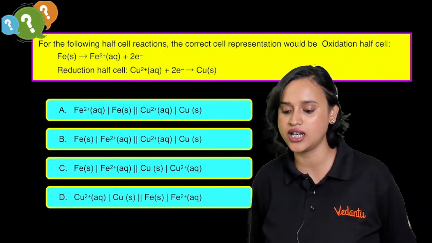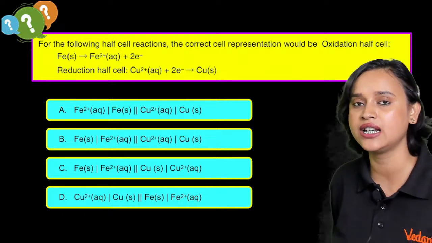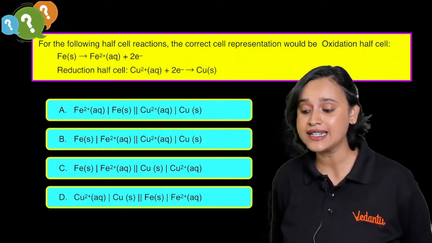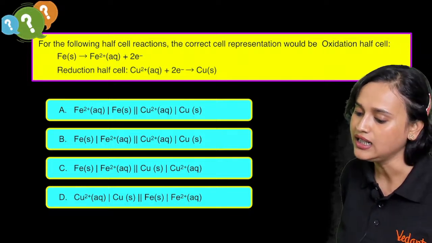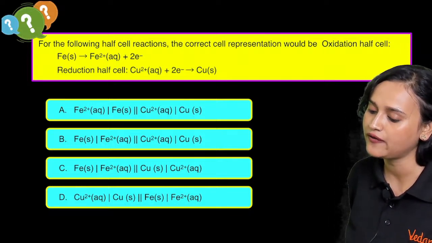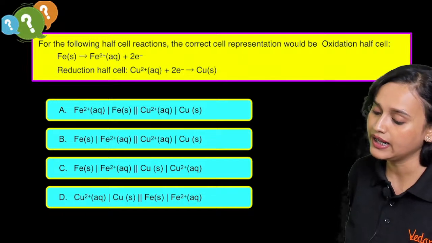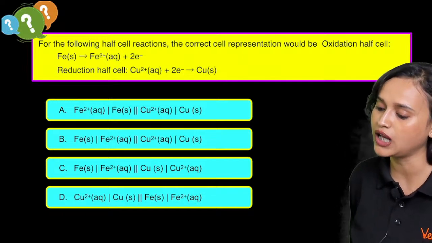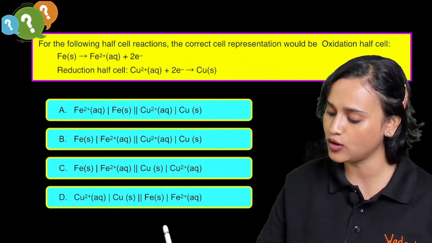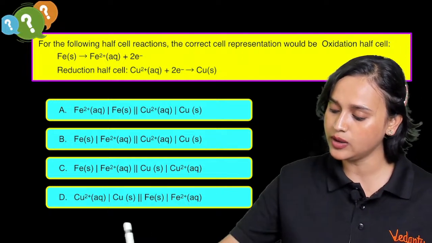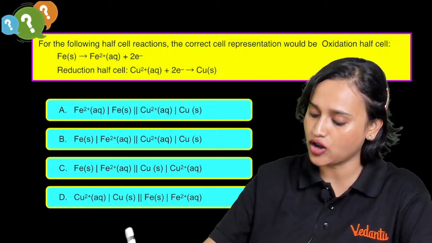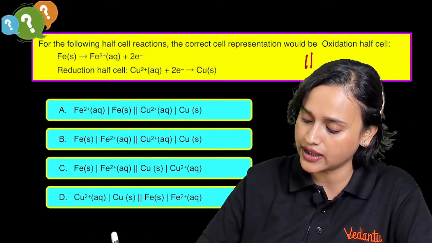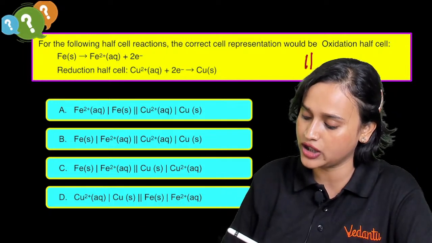The next question is, for the following half cell reaction, the correct cell representation would be: oxidation half cell, Fe forms Fe2+ plus 2e-. Reduction half cell, Cu2+ plus 2e- forms Cu. Okay guys, how do we do this? Reduction half cell and oxidation half cell is given. First of all, let us write the salt bridge, right? If this is the salt bridge, done.